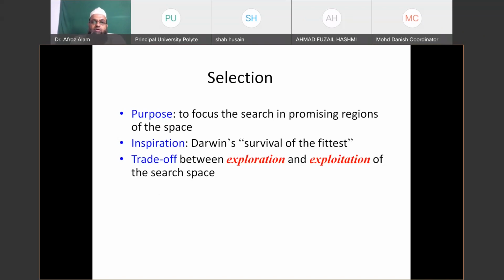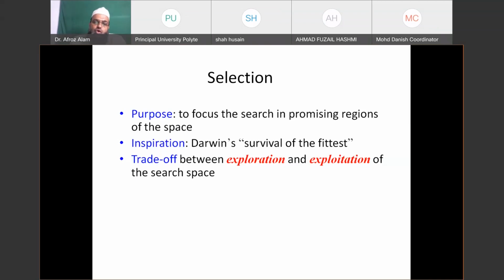Why did dinosaurs not survive? Based on survival of the fittest, this technique makes a trade-off between exploration and exploitation of the search space.